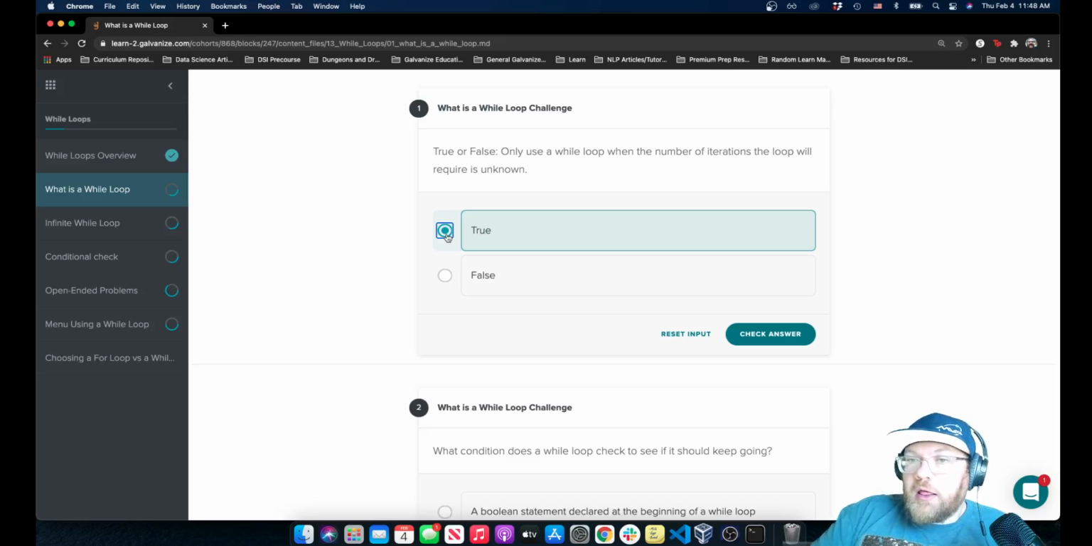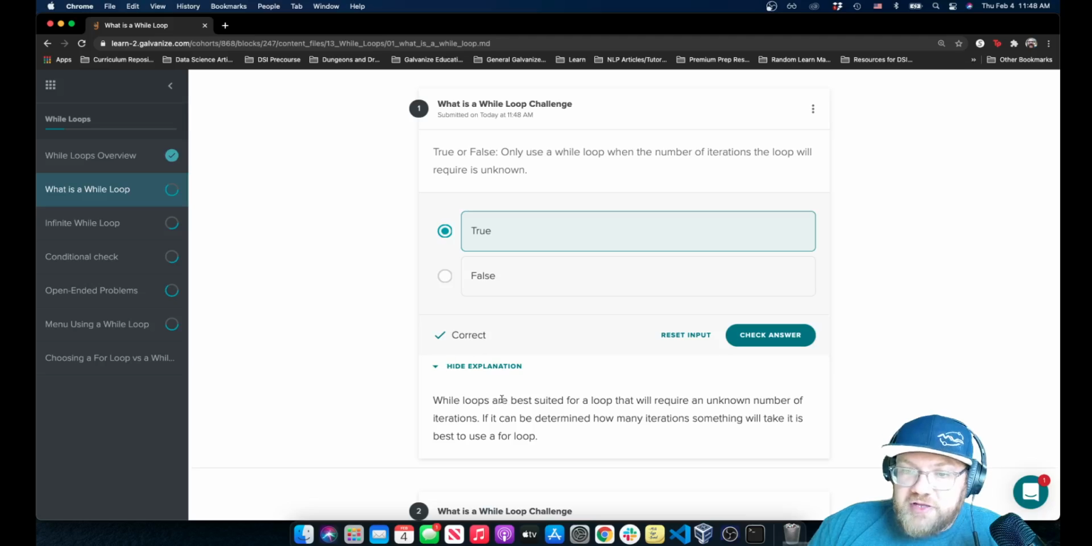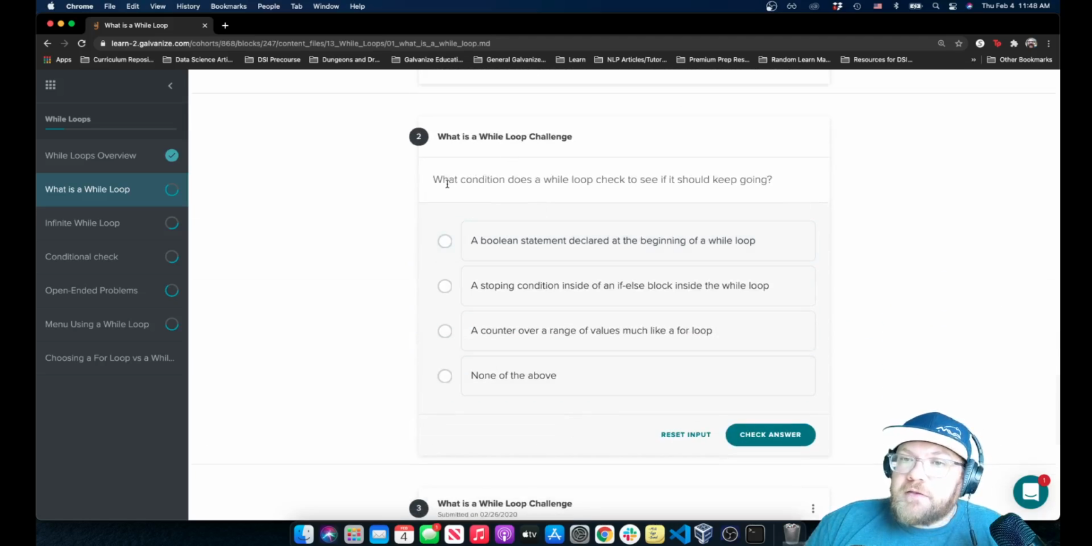So this one is going to be, we only want to use it when that's unknown, right? And we can see that's correct. The second question asks, what condition does a while loop check to see if it should keep going?